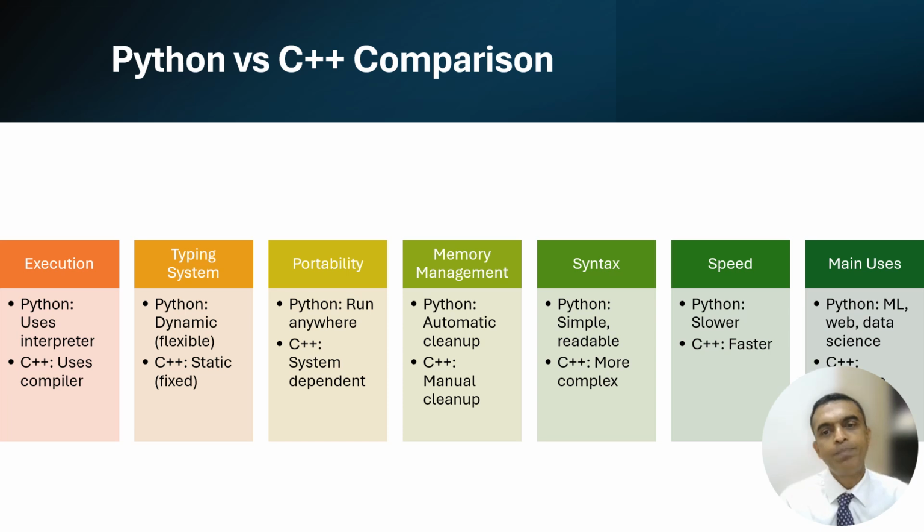Speed: Python is slower. So if you ask anything about it, then it is just about speed. Python just goes a little slow and C++ is faster. But then again, you can make Python also quite fast.